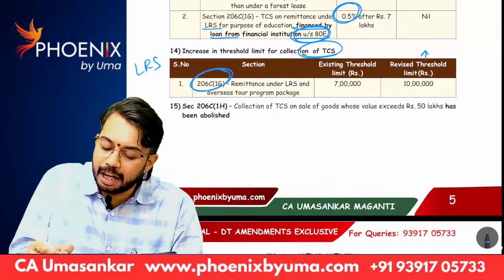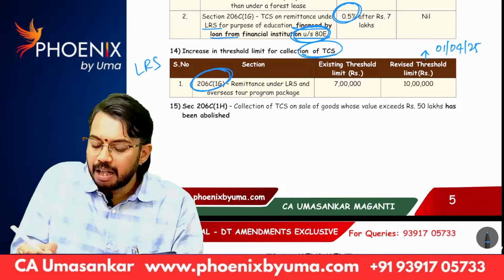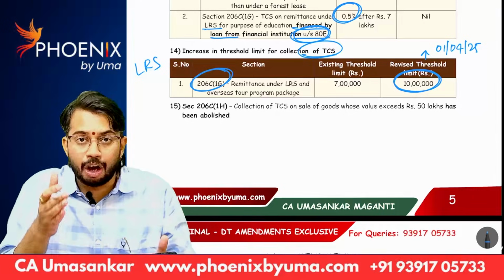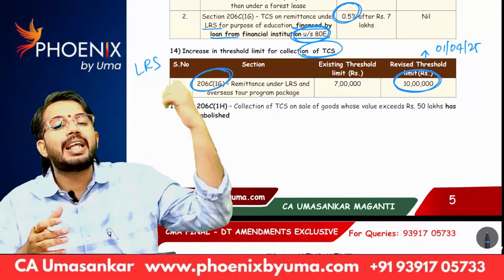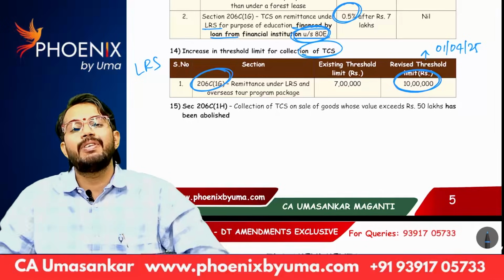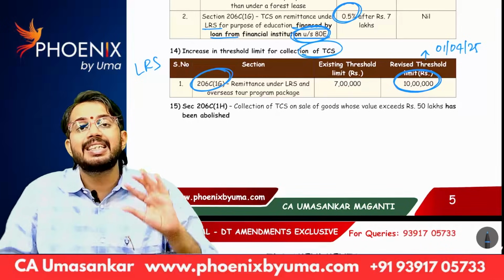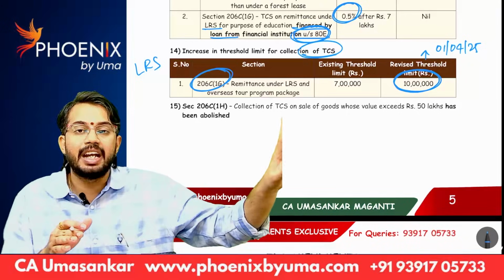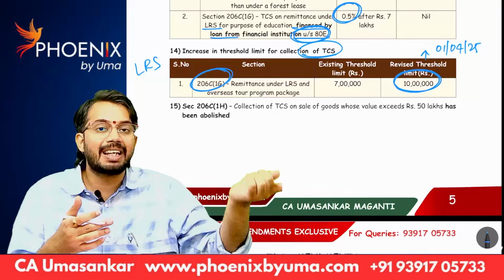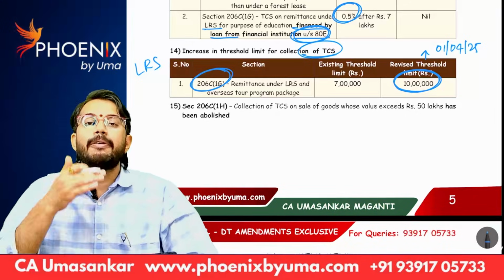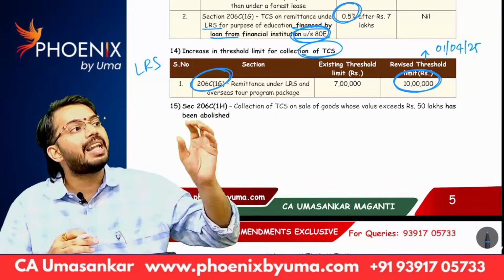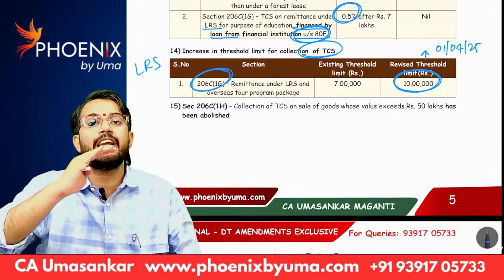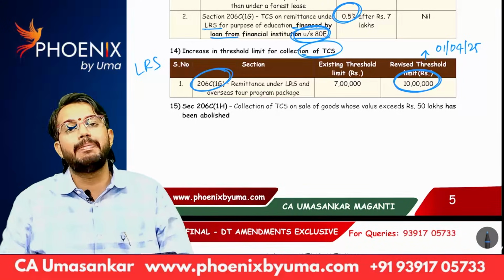But from 1st April 25 onwards, the threshold limit is increased to 10 lakhs. That means from 1st April 25 onwards, only if the amount of remittance is more than 10 lakhs, then only TCS will be collected. Earlier that threshold limit is 7 lakhs. That means before 1st April 25, whatever the amount that I wanted to send outside India, if the aggregate of such amount is more than 7 lakhs, TCS used to be collected. But from 1st April 25 onwards, whatever the remittances that I wanted to do outside India, all those remittances together, aggregate remittances, if it is more than 10 lakh rupees, then only TCS will be collected.